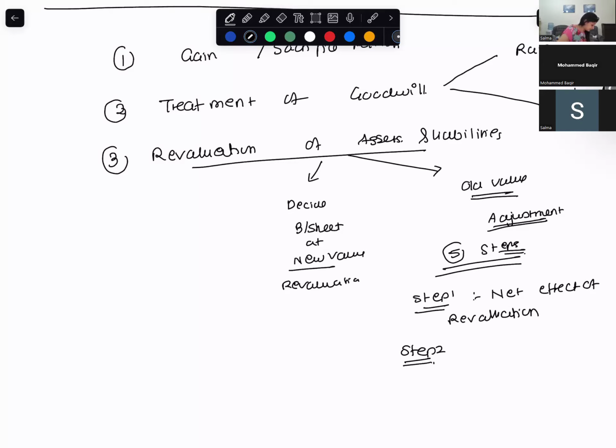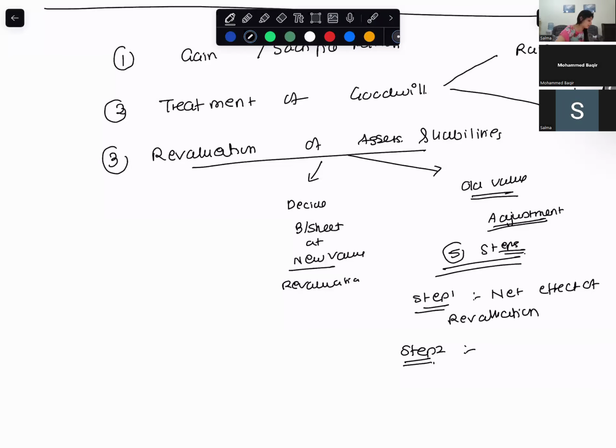Then, what do you do? Ma'am, capitalization. No, wait. What do you do in the second step? Ma'am, we find the share of sacrifice or gain of the partner. We find the sacrificing or gain ratio.